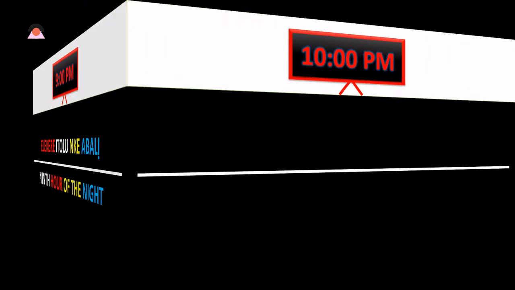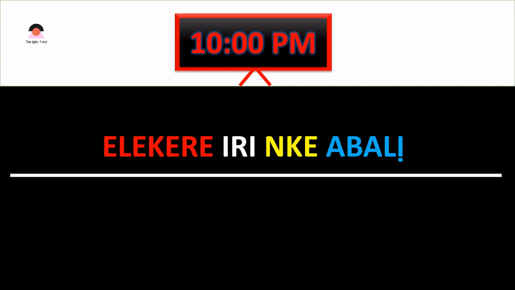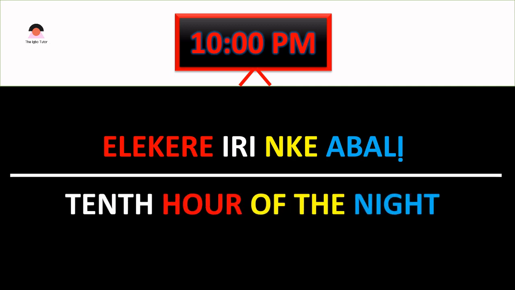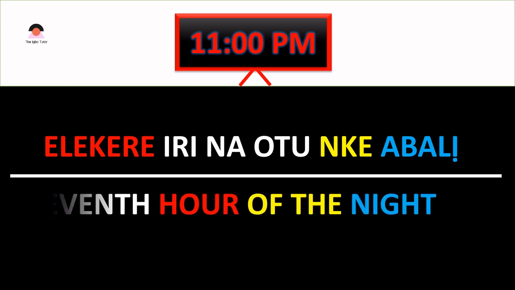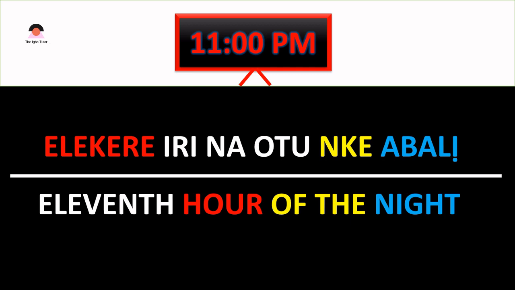We go on to 10 p.m. And 10 p.m. is elekere iri nke abali. Elekere iri nke abali. The 10th hour of the night. We are moving on now to 11:00 p.m., which is in Igbo language, elekere iri na otu nke abali. Elekere iri na otu nke abali, 11th hour of the night. Iri na otu is 11.